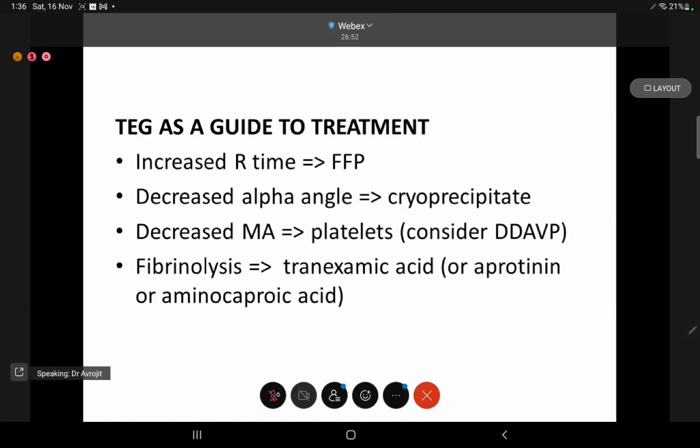So how does TEG guide us? If the R time is increased, we'll give FFP. If there's a decrease in alpha angle, we'll give cryoprecipitate. If there's a decrease in maximum amplitude, we'll give platelets. And if we are suspecting fibrinolysis, we'll use tranexamic acid or aminocaproic acid.